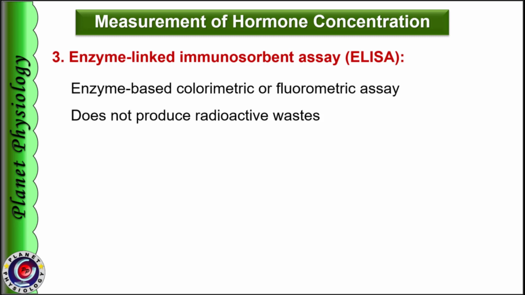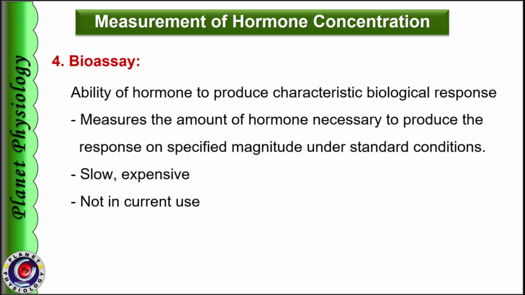Before the discovery of radioimmunoassay, bioassays were used to determine hormone concentration, where the ability of the hormone to produce a characteristic biological response was assessed. The amount of hormone necessary to produce a response of the specified magnitude under standard conditions was determined. This was a very slow process and quite an expensive method and hence is not in use nowadays.